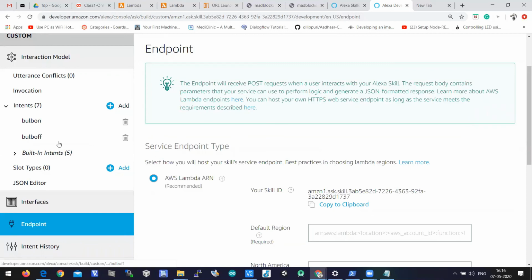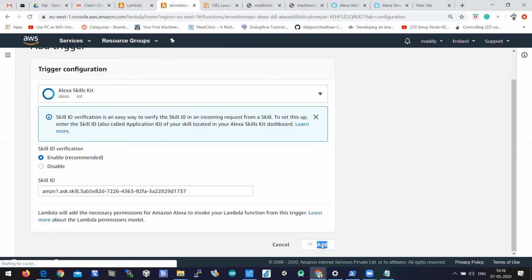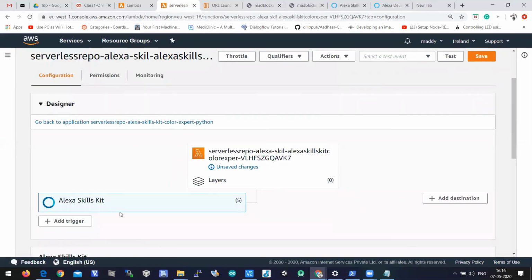In the Alexa developer console, at endpoint, you need to select AWS Lambda. Copy the skill ID and paste it here in the skill ID box. You need to click on add. When you click on add, that skill ID will be assigned here.